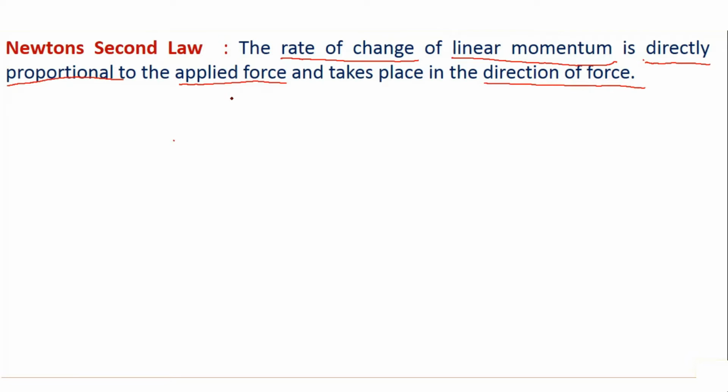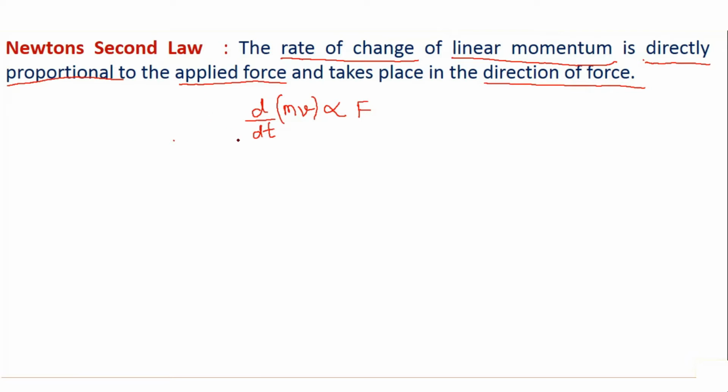Now let us convert this statement into a mathematical form. We have rate of change, which we denote as d by dt. So rate of change of linear momentum means d by dt of mass multiplied by velocity is directly proportional to the applied force and takes place in the direction of the force. So what I have done is just converted the statement into the mathematical form.